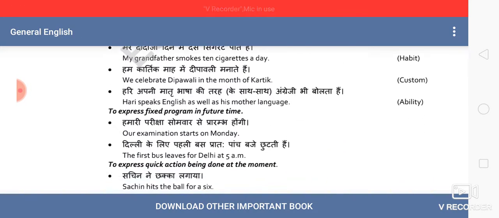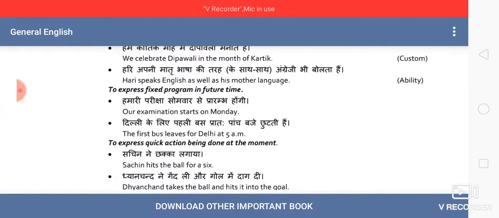Next is to express habits, customs and ability. So these are all the usages of the tense, or to express a fixed program in the future time. Anything that is fixed in the future, we also express in present tense, or something that is of the past, we also express in present tense. You must have seen the very common use of this rule in news headlines. When the news anchor narrates something in news headlines, he reads it in present indefinite tense. When he goes into the detailed story of the news, then he uses the past or future tense. So this is a very common use of this.